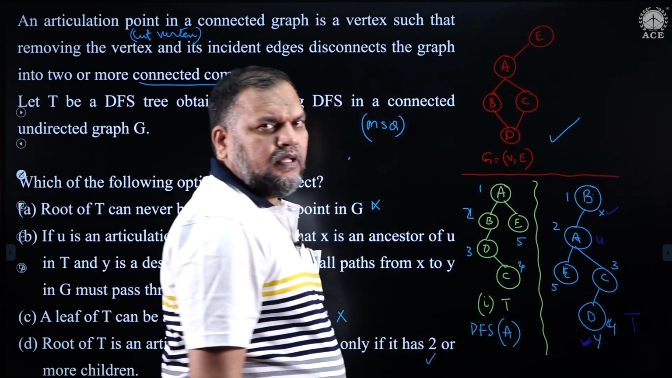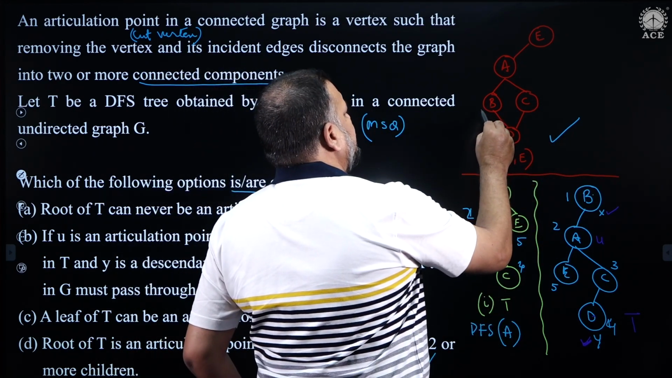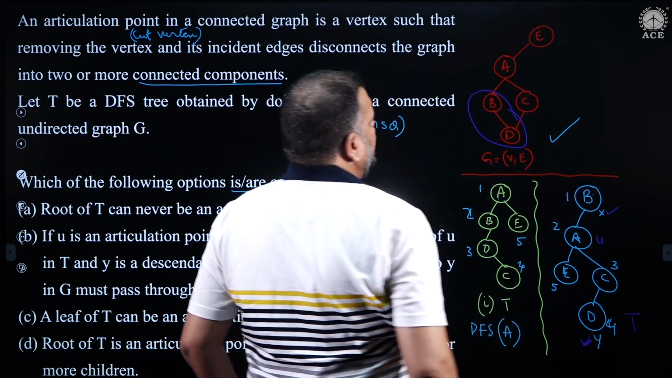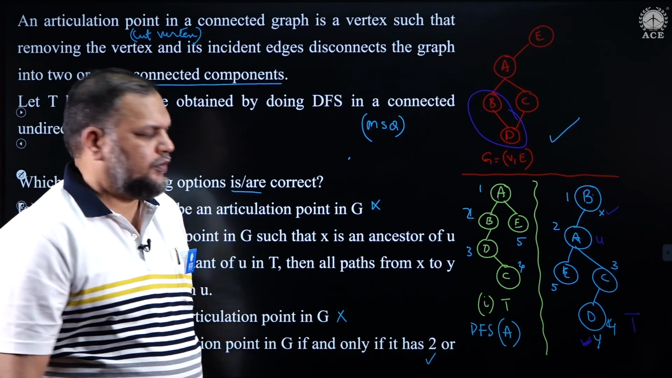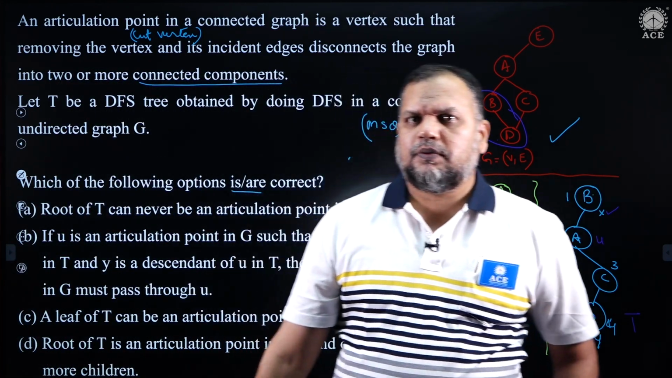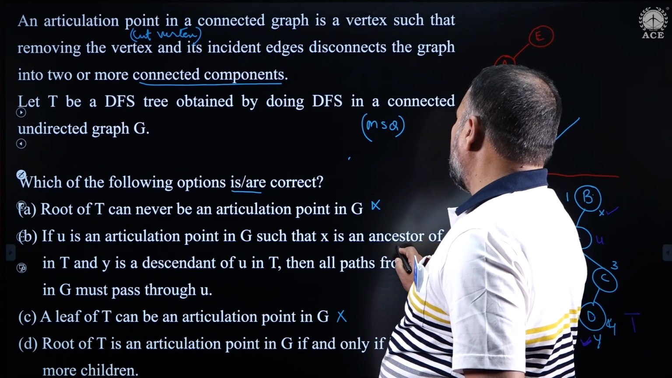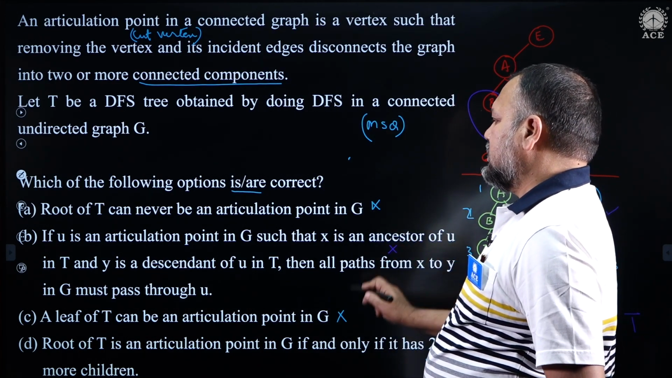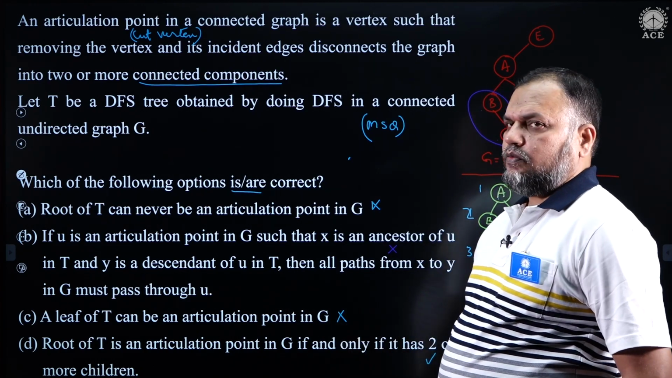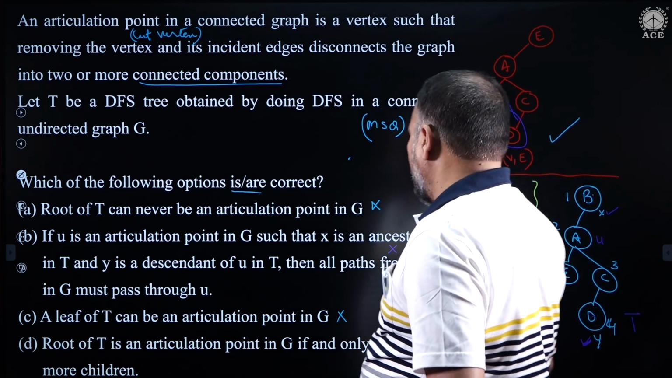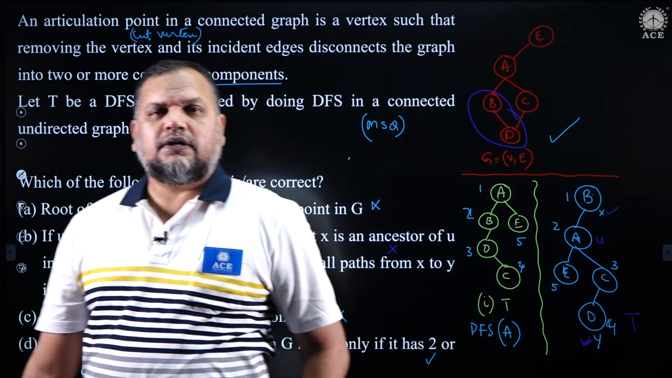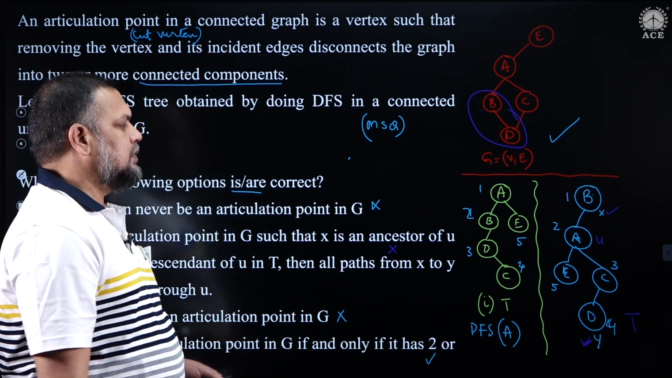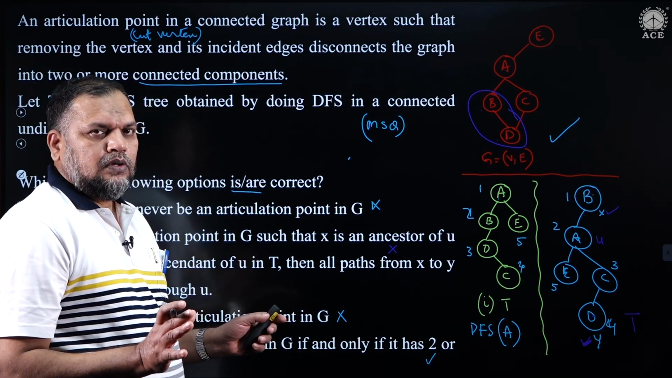Is it necessary in the graph that every path from B to D must pass through A? No. You see this graph here, the path from B to D is not involving A. So, therefore, there is a clear violation with respect to this graph. So, therefore, this is also incorrect. So, that means choices A, B, C are incorrect, only D is correct. What is that? Root of the spanning tree is an articulation point if and only if it has at least 2 children.